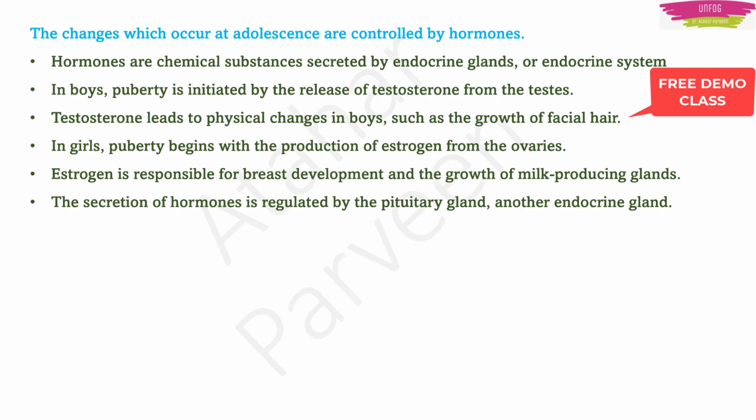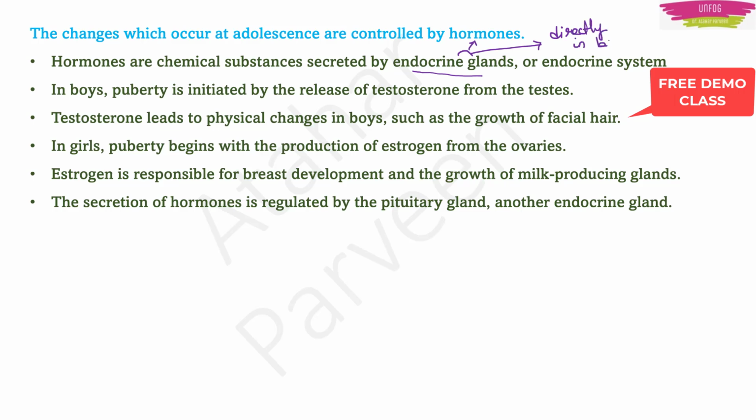Now what are these hormones? They are chemical substances which are secreted by endocrine glands or the endocrine system. What are endocrine glands? They are groups of cells which make these hormones, or we use the word secretion, and they dump these hormones directly into our blood.